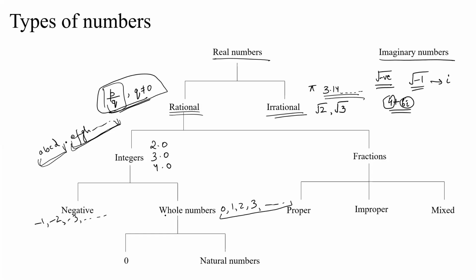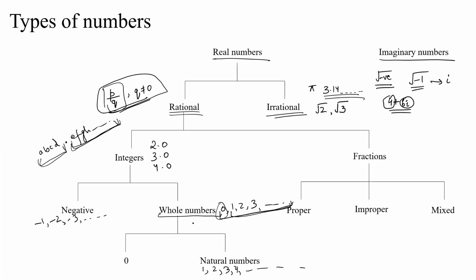In questions, the question might say that we have some whole numbers, or it might say that we have non-negative integers. Both of them mean that you have integers starting from 0, 1, 2, 3, and so on. If you exclude 0 and you start with 1, you are left with natural numbers. So natural numbers are basically 1, 2, 3, 4, and so on. Natural numbers do not include 0, while the set of whole numbers includes 0. This is the only difference between natural numbers and whole numbers.